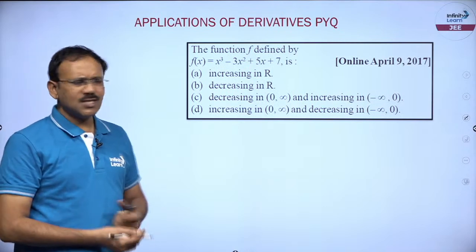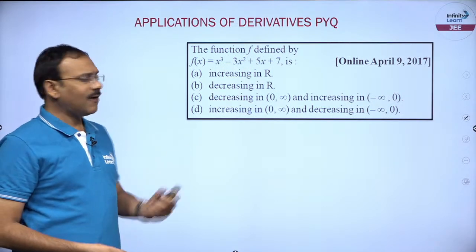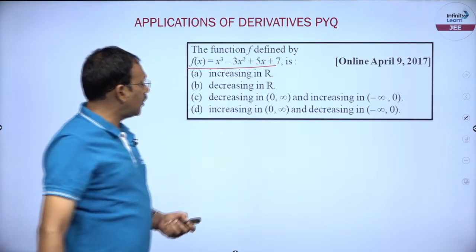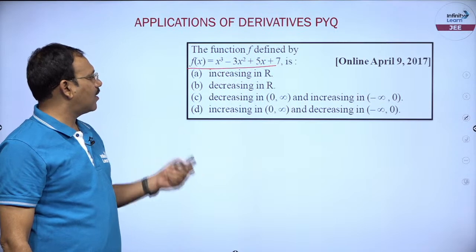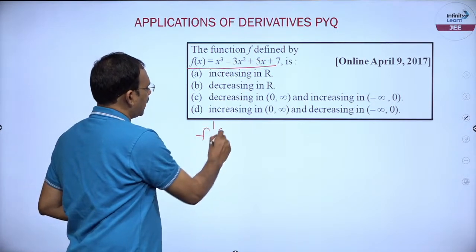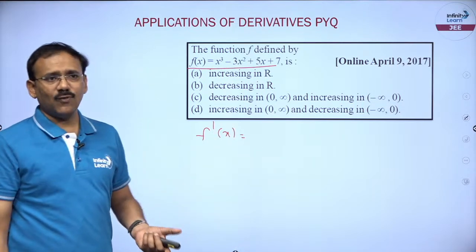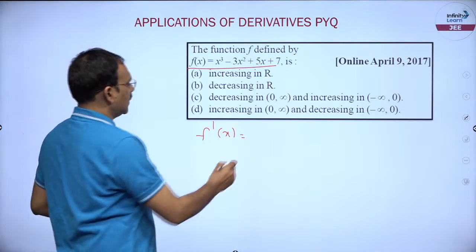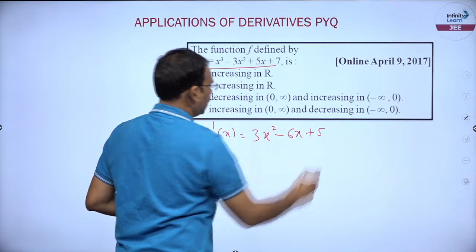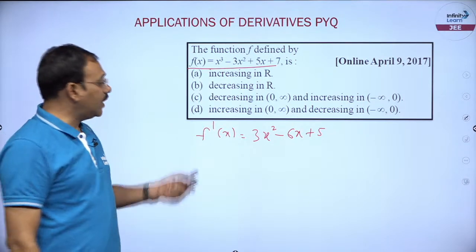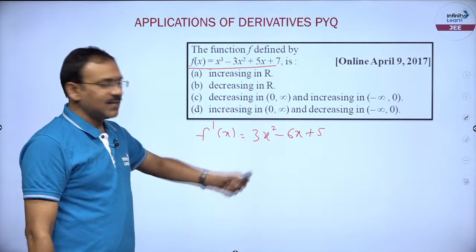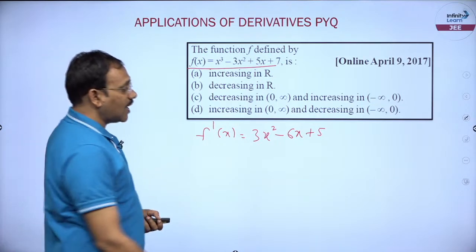Then friends, you see this question, f of x is going to be a cubic polynomial. Now, these are increasing or decreasing kinds of questions. So what you can do is simply take f dash x, that is what we need to do, right. So this is 3x square minus 6x plus 5. It is a quadratic expression, and we need to see where it is positive. If you try the factors you won't get them, you just apply delta.